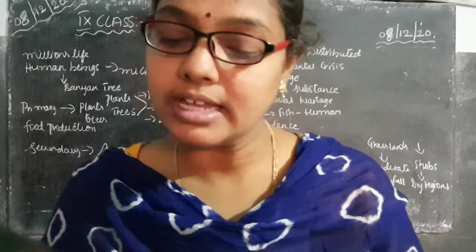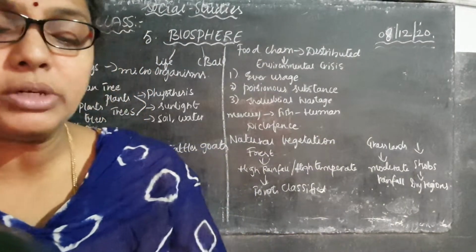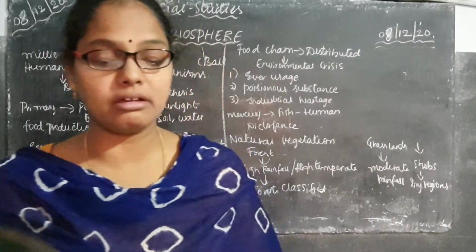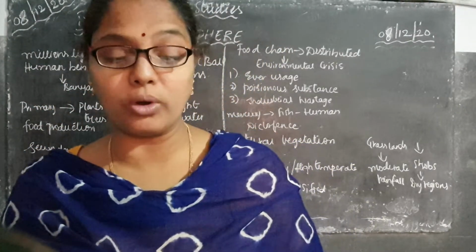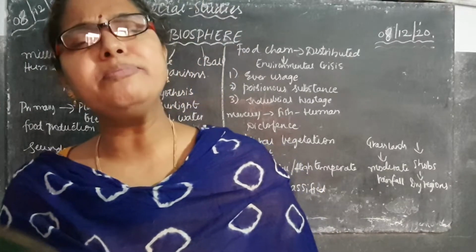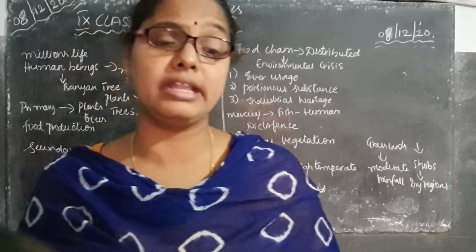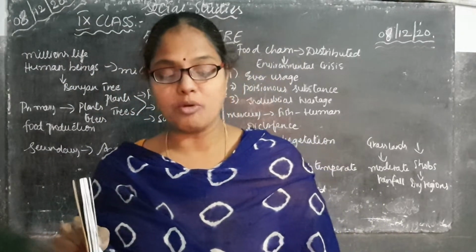So your next one is what, children? The Tundra region. Coming to the Tundra region, it is extremely cold, so vegetation growth is also limited in the Tundra region. What type of vegetation do we find in the Tundra? Mosses, lichens and small shrubs.